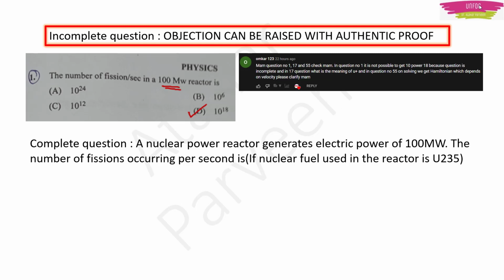In my last video, I somehow missed this, but when I discussed the question paper, only in the first video of this playlist, I had told that this is an incomplete question. The complete question is that a nuclear power reactor generates electric power of 100 megawatt, which they have given in the question, but they have not told for which fuel it is. So one cannot guess things and solve the question. So this is an incomplete question.